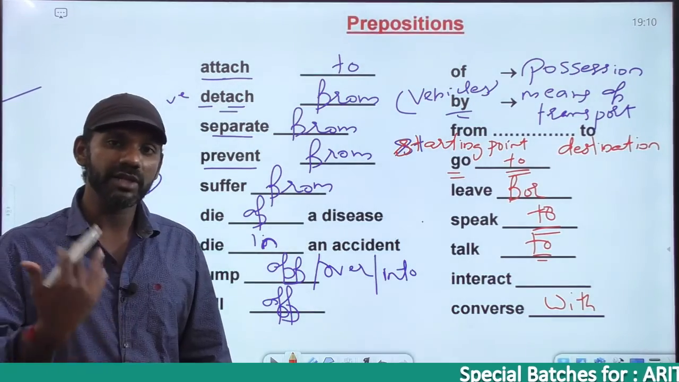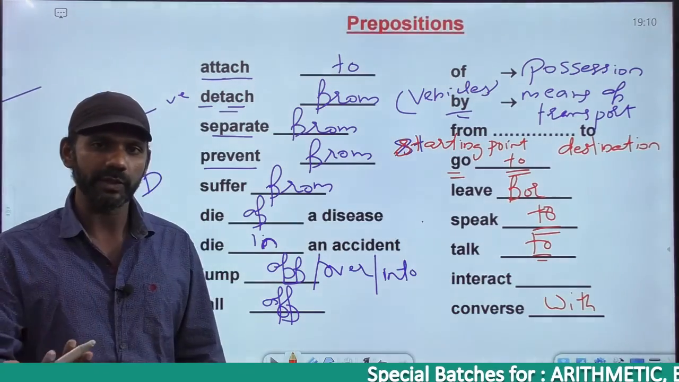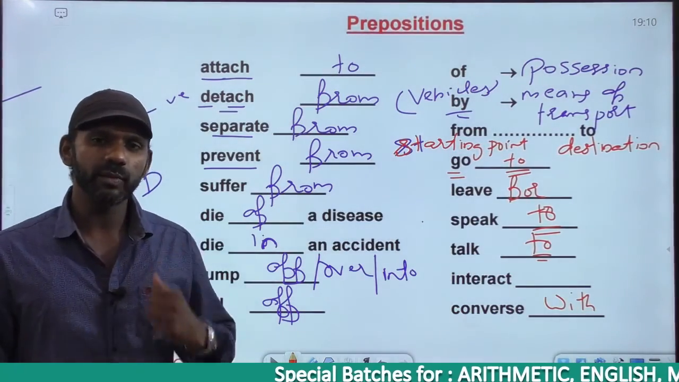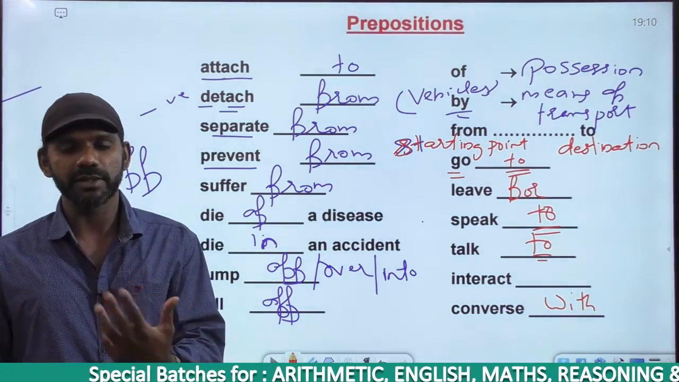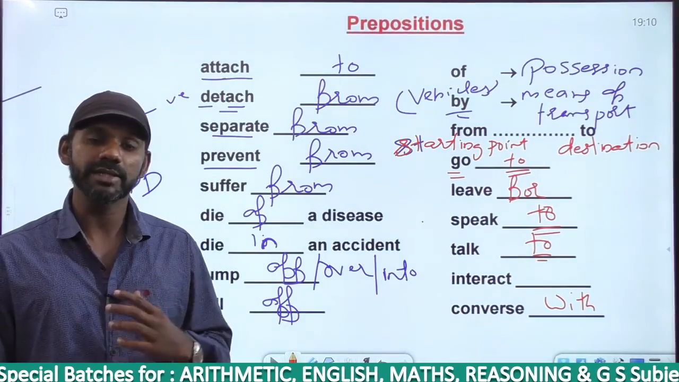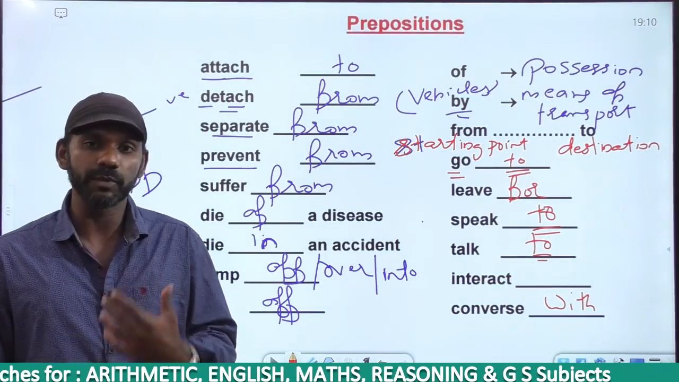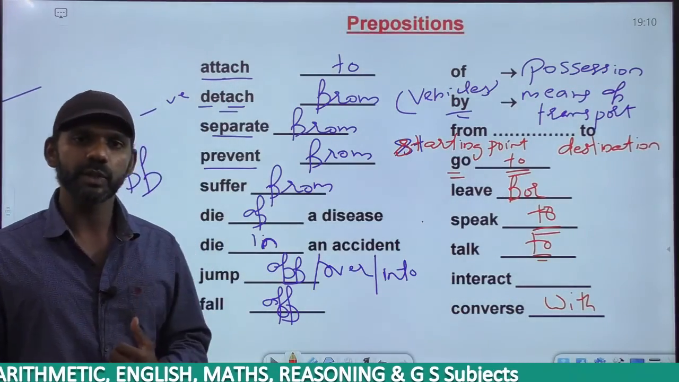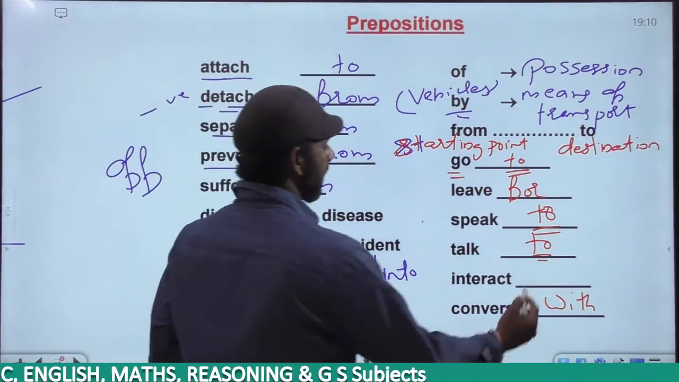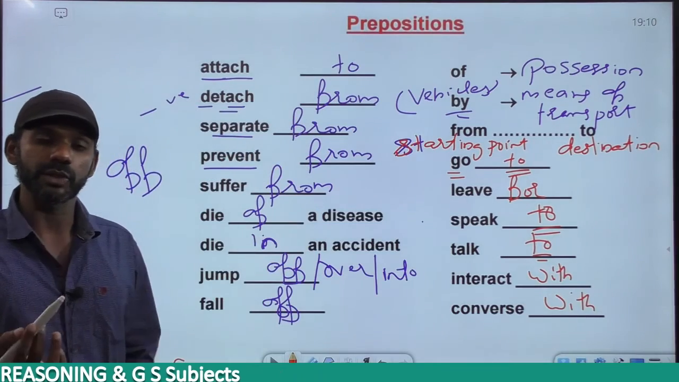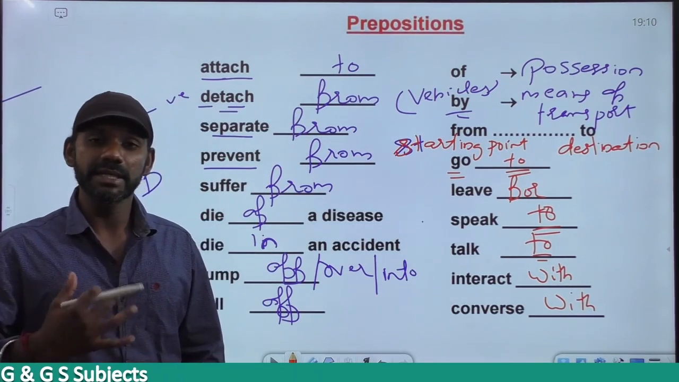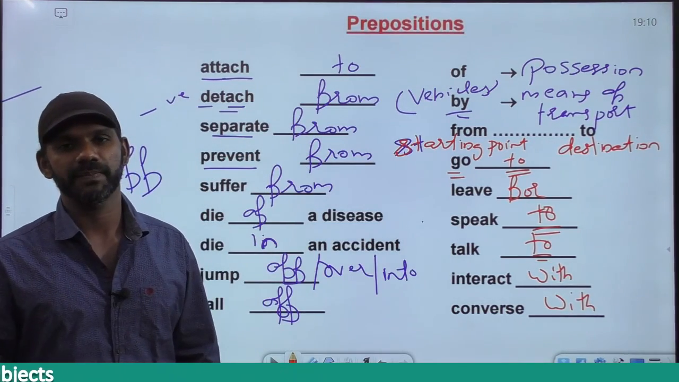So I'm in a conversation with you, I'm conversing with you. I am interacting with you. Interacting with you, to and fro process. You're doing that, I am also doing that. I'm in a conversation with you, I'm conversing with you, I'm interacting with you, I'm speaking to you, I'm talking to you. Speaking is a one-sided activity, talking is also a one-sided activity. Got it?